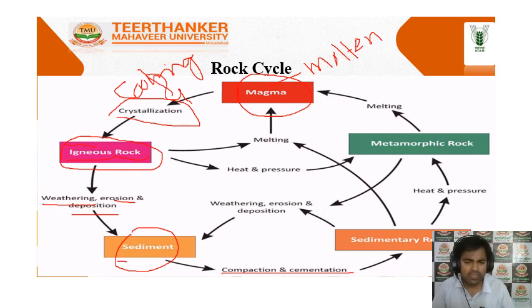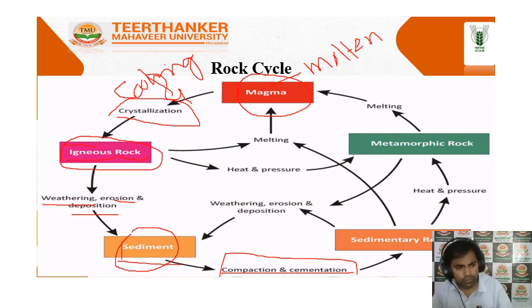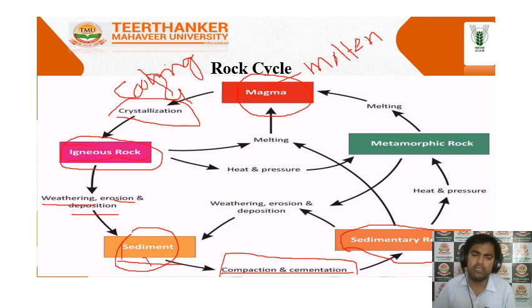Then those particles are known as sediment, and that sediment, by the process of compaction and cementation, is deposited and forms a new product. That is known as the sedimentary rocks. Here one thing: because it is formed from sediment material, it is known as the sedimentary rocks.